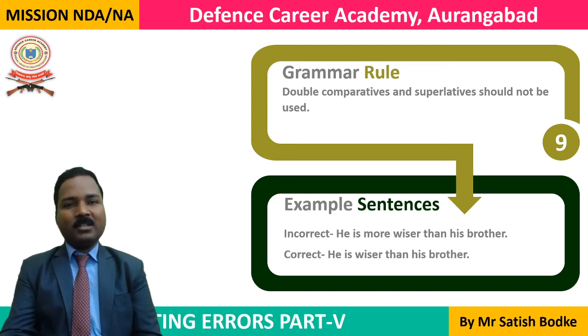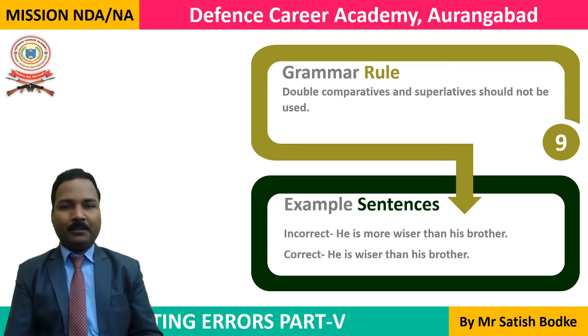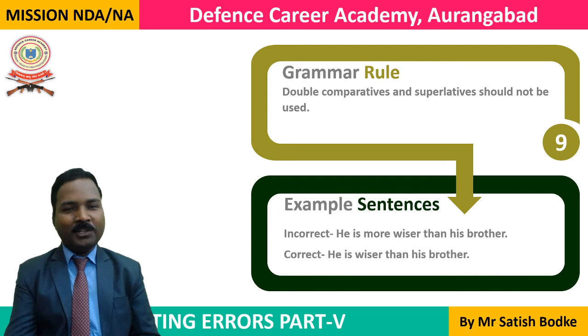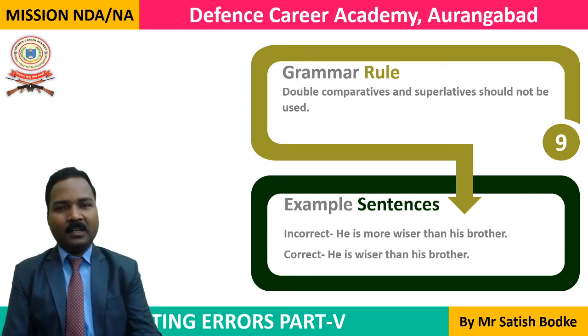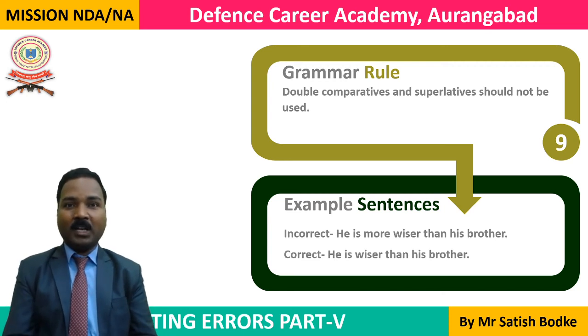Wiser is itself a comparative form of the adjective made by using the suffix er. Wise, wiser. The suffix er is added to the adjective wise. So we have already converted it into comparative form. Then there is no need of using the word more before it. So this is the use of double comparatives.